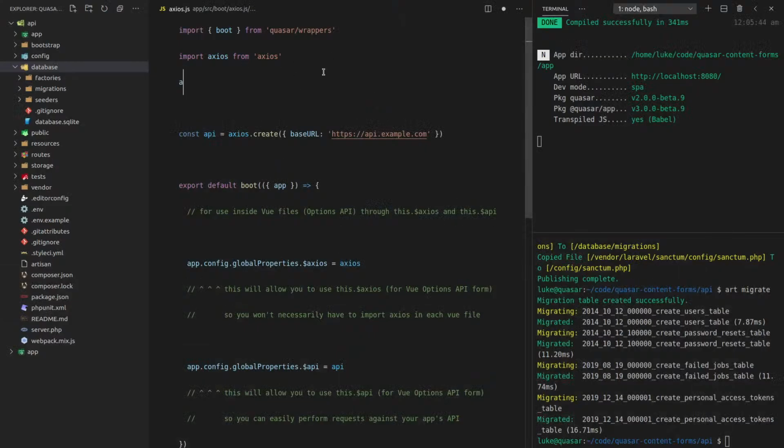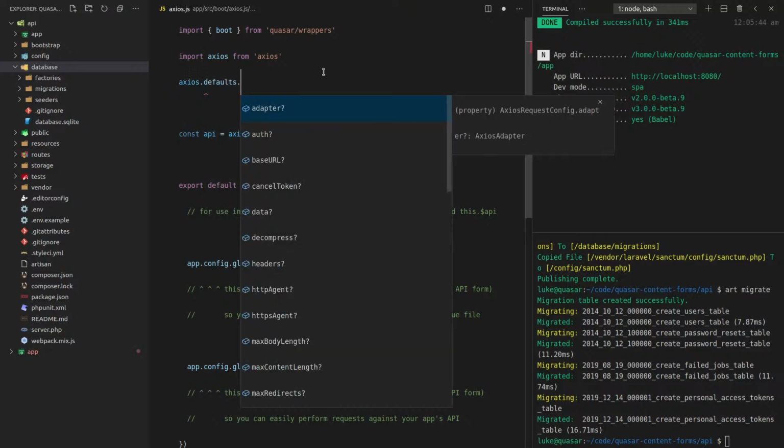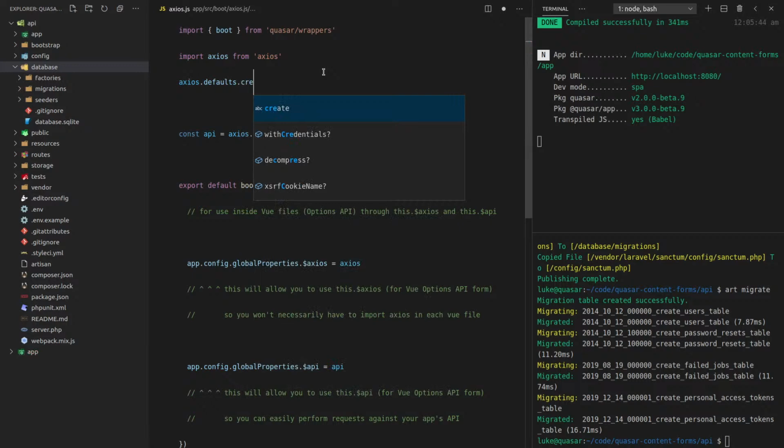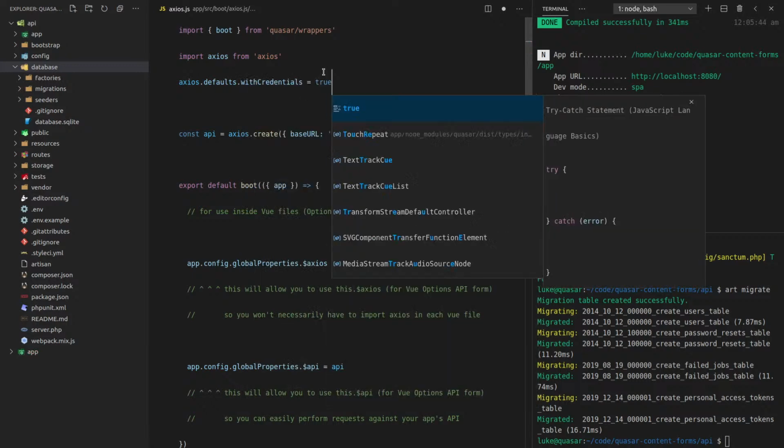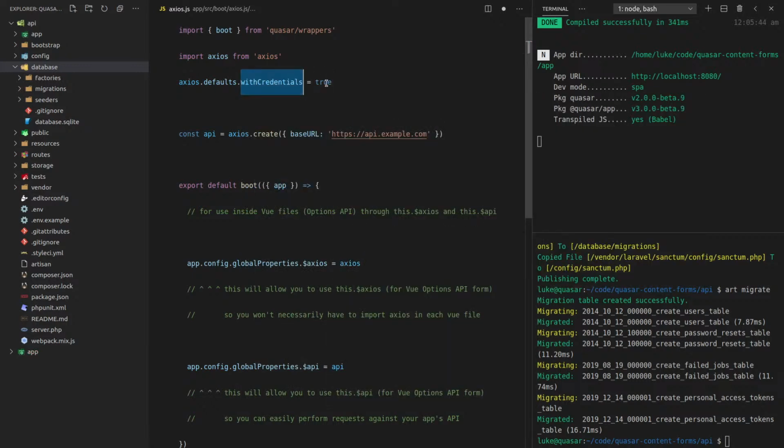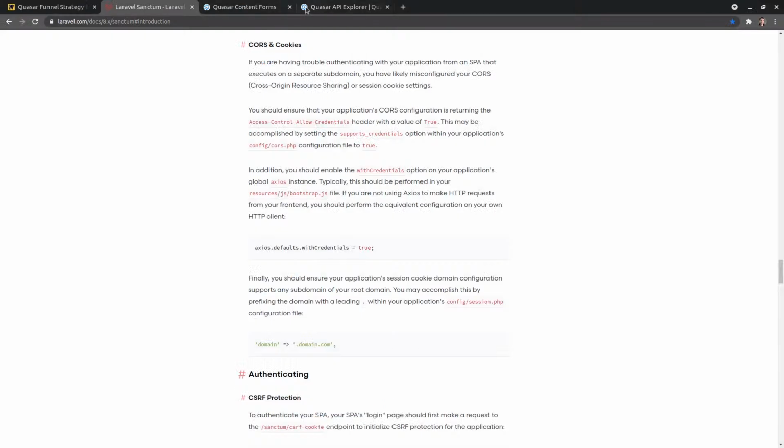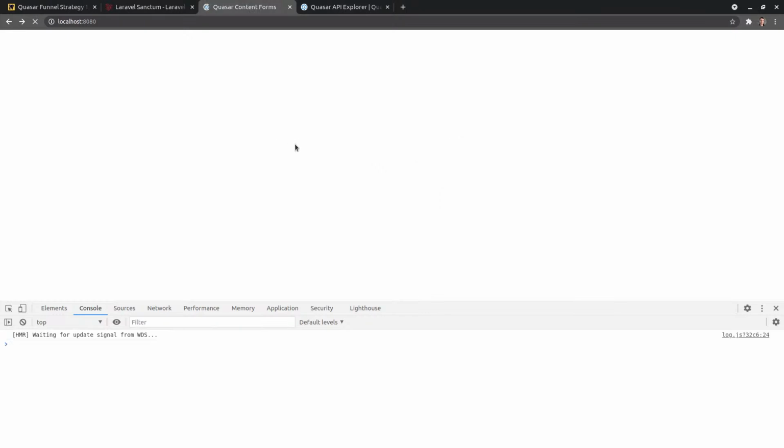I think it's under axios.defaults. Something to do with credentials. withCredentials is equal to true. And so by default, withCredentials will be set to true, and that allows us to send CORS requests, which is kind of cool. So now let's jump back in here.